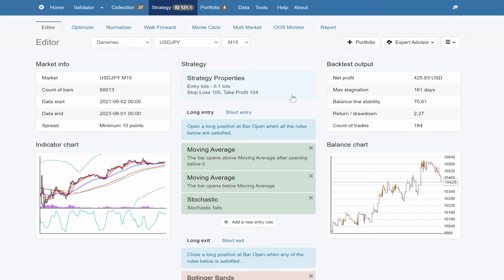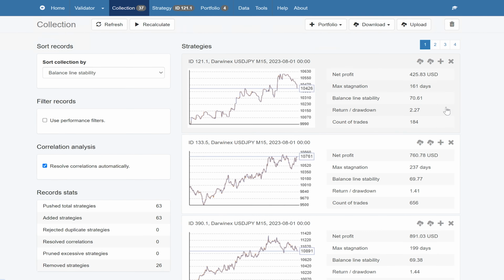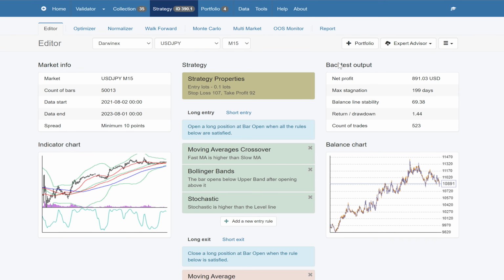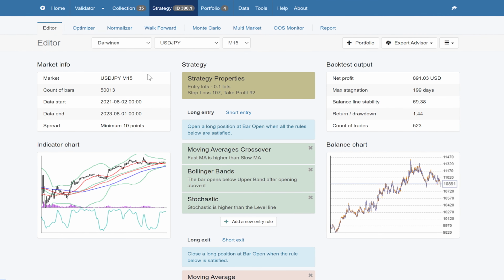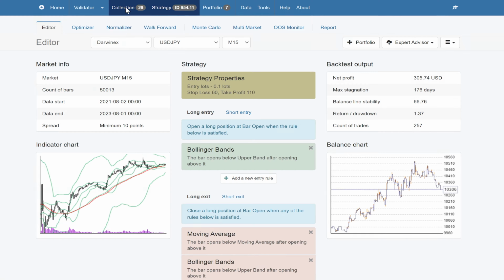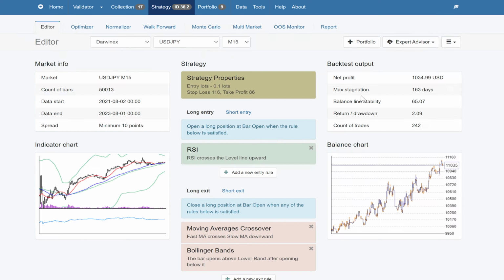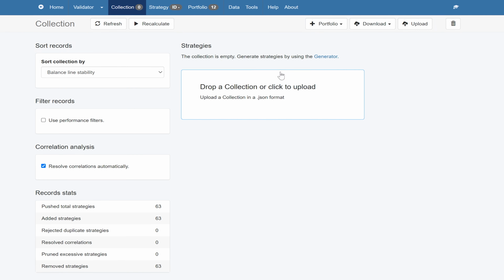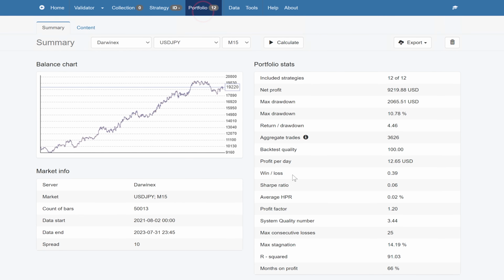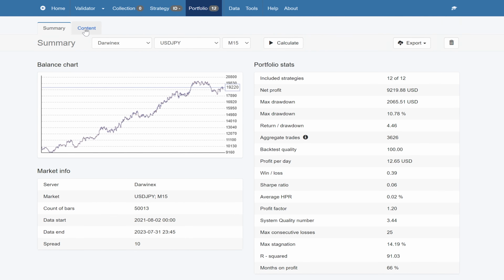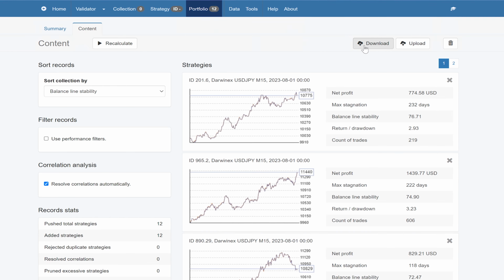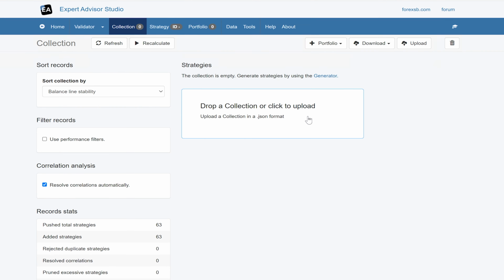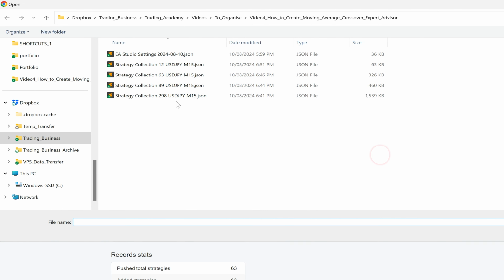Okay, that's probably going to take me 5-10 minutes, but no one really wants to watch me just quickly isolate the strategies that are actually moving average crossovers. Okay, we've got 12. So we've added those 12 to the portfolio. So now we've got 12 here. And the reason I've done that is we can actually download that collection from here and work with it. So we can download that collection the way I often do, and we can just bring that collection back in.